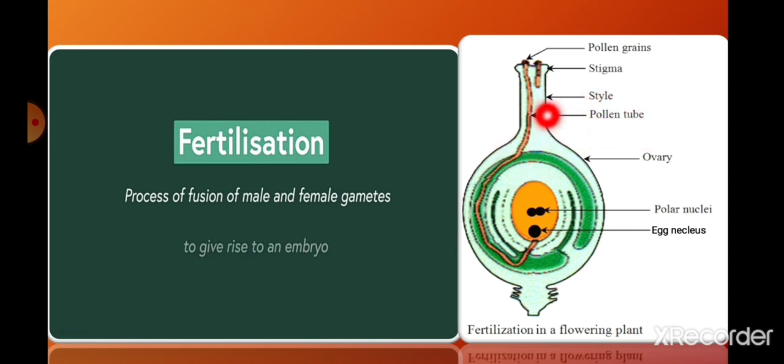The pollen tube grows downwards into the style, and this pollen tube carrying the male gametes enters the ovule where the egg cell is present. Thereafter, the male gamete fuses with the female gamete. This is the complete process of fertilization.